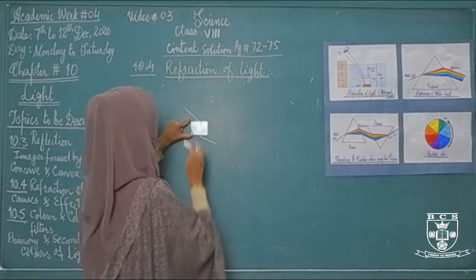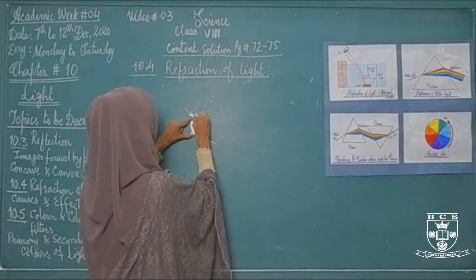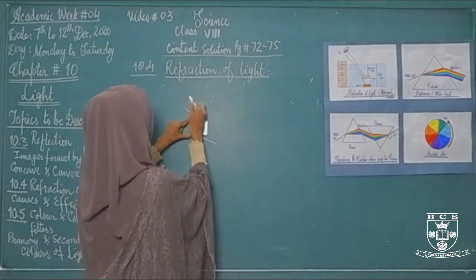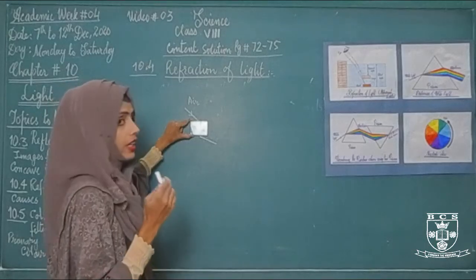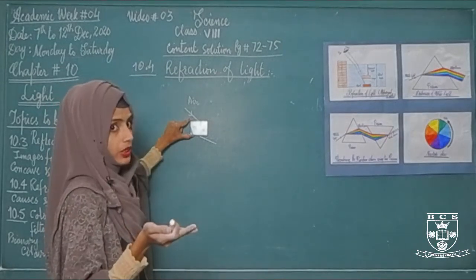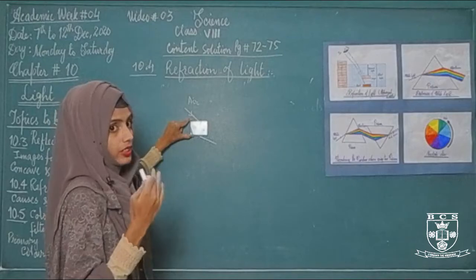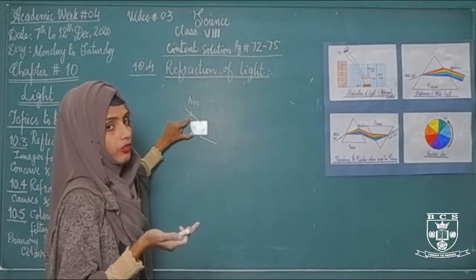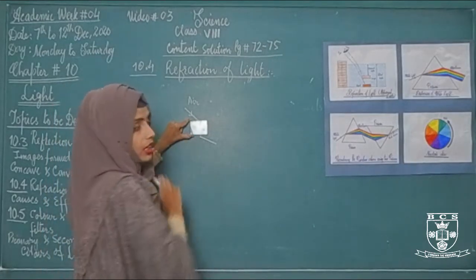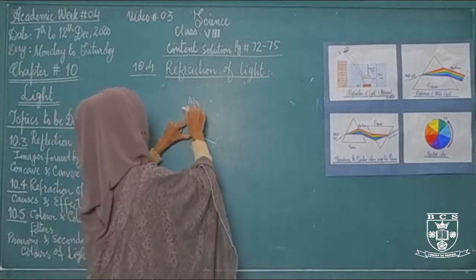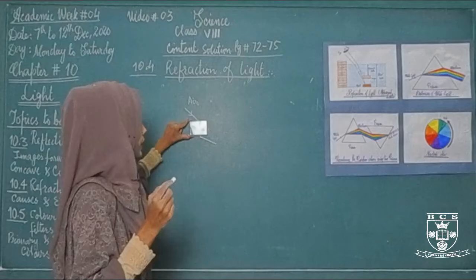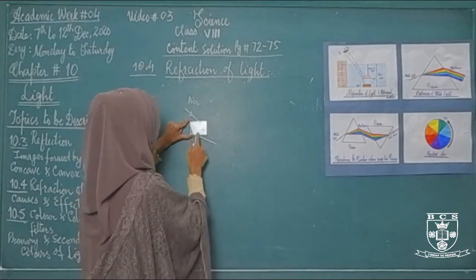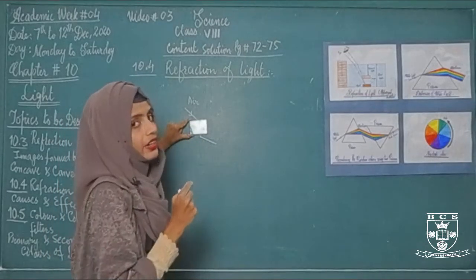Why is it bending? Because the light that enters from the air has a different speed. The speed of light in air is much faster than the speed of light in the glass slab. So when the light enters the glass slab, it starts bending, and the light ray present inside the glass slab is called the refracted ray.